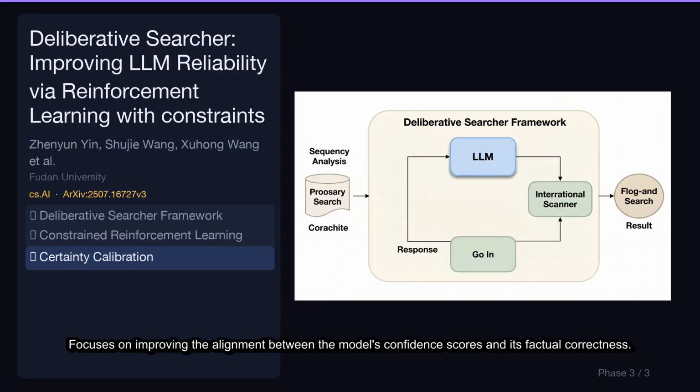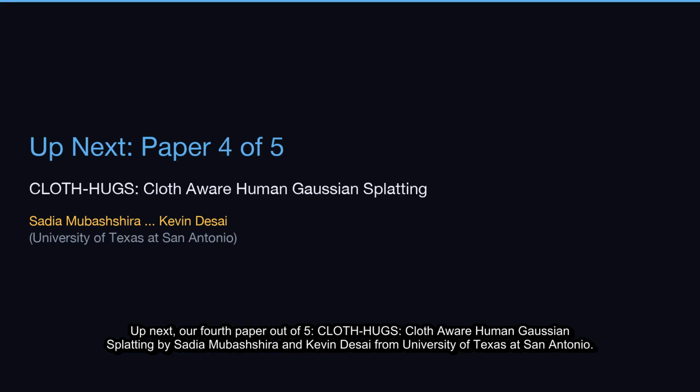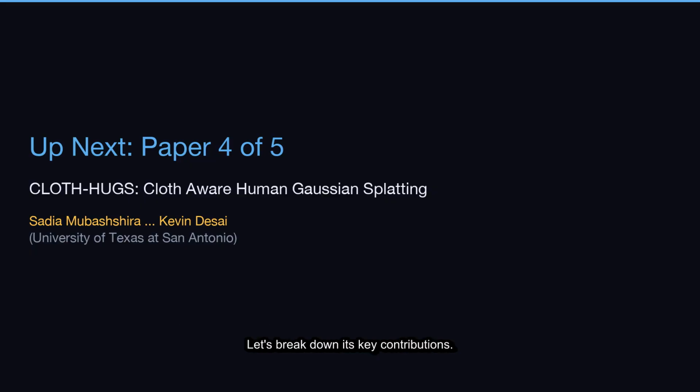Focuses on improving the alignment between the model's confidence scores and its factual correctness. This leads to more reliable outputs and enables efficient test time compute strategies. Up next, our fourth paper out of 5, Cloth Hugs, Cloth-Aware Human Gaussian Splatting by Sadia Mubashira and Kevin Desai from University of Texas at San Antonio. Let's break down its key contributions.